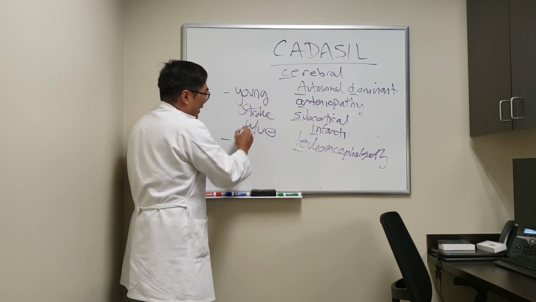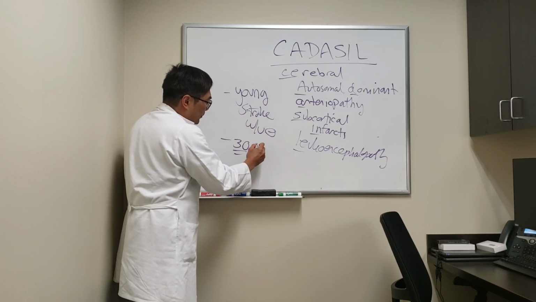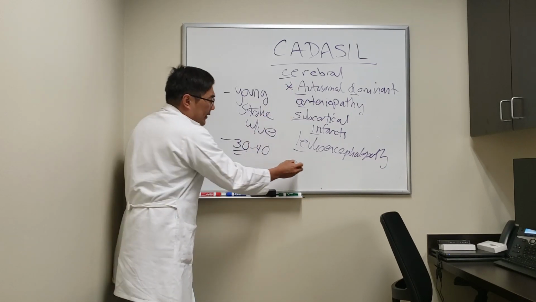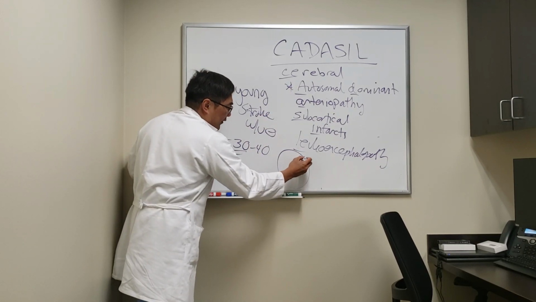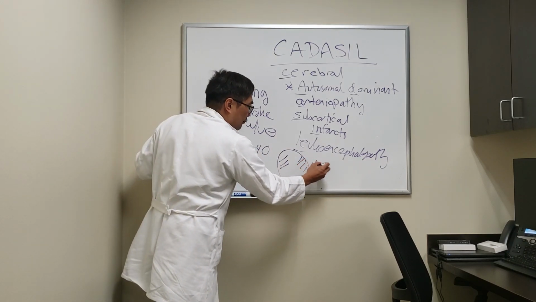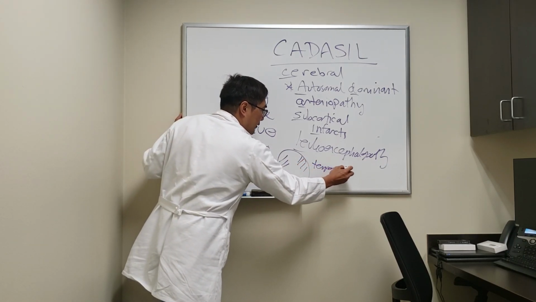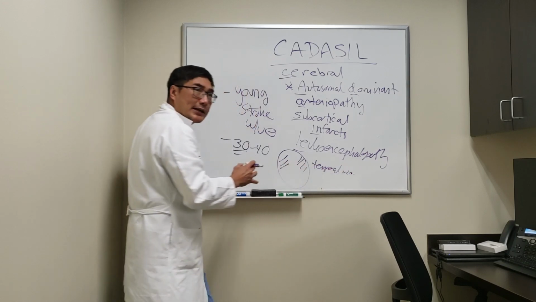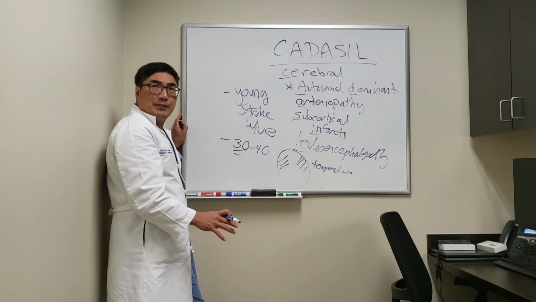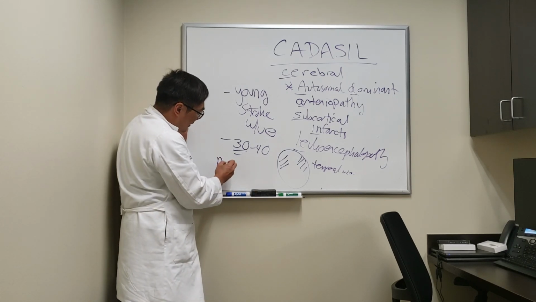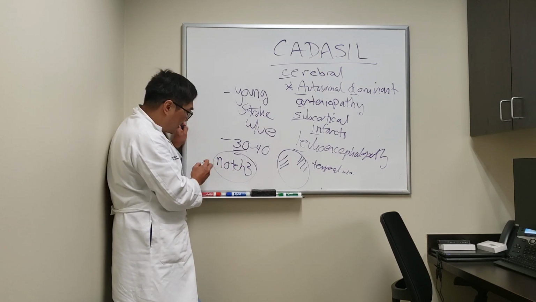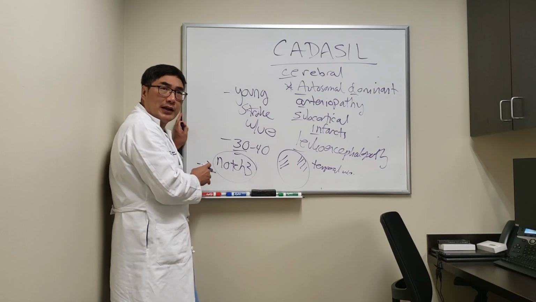We're going to be thinking about it in younger patients who have a family history of stroke, and the MRI scan usually shows a very characteristic bilateral and symmetric temporal lobe white matter hyperintensities in the subcortical leukoencephalopathy pattern. And the test, because it's autosomal dominant, is the mutation in Notch3, which is involved in arterial development.